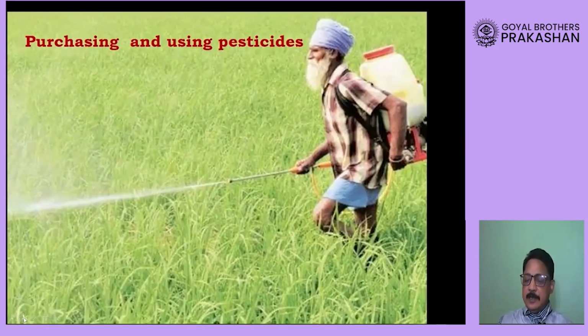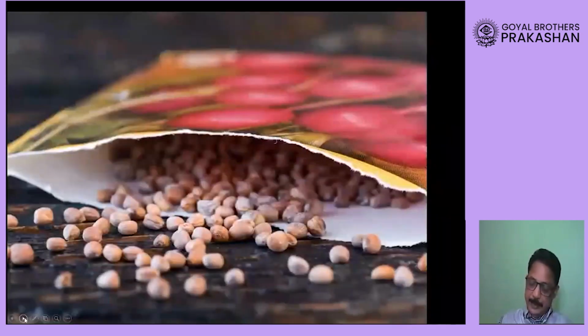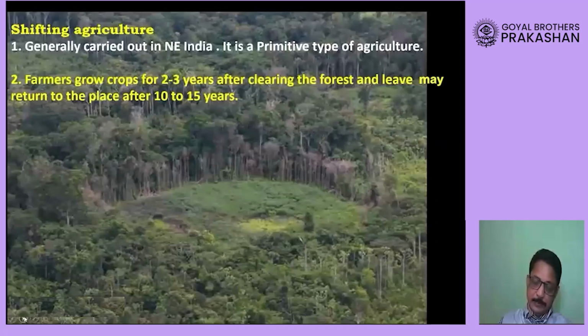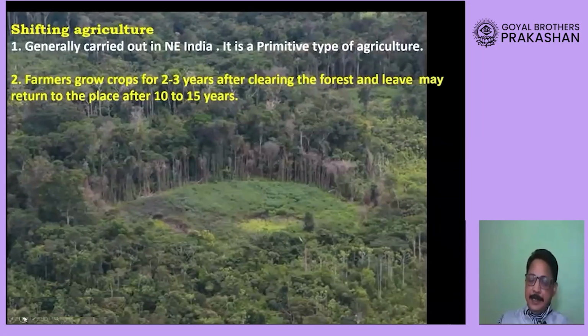Look here, might use some pesticides, okay, dear students, in order to increase the agricultural production. I am talking about sedentary type of agriculture. Okay. Now, second category of subsistence agriculture is shifting agriculture.